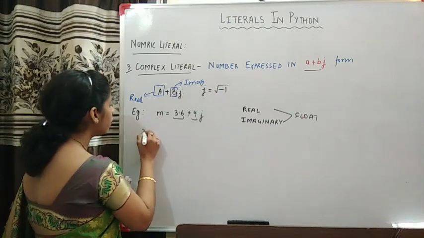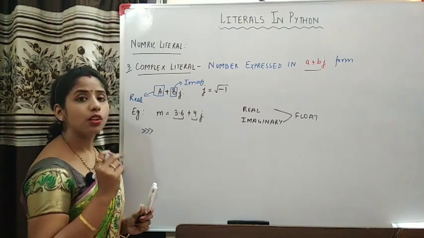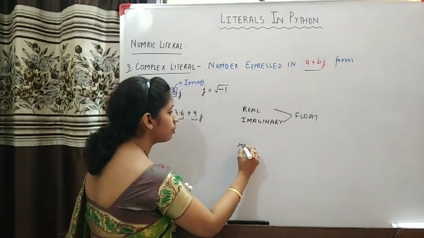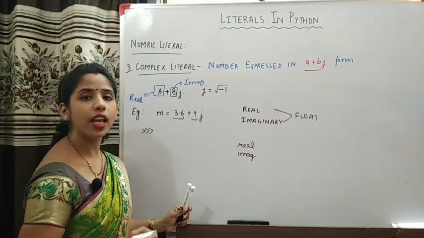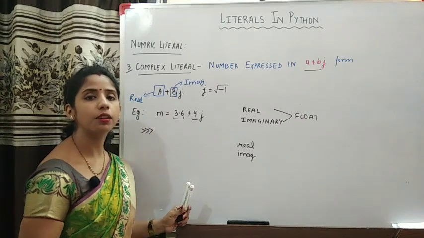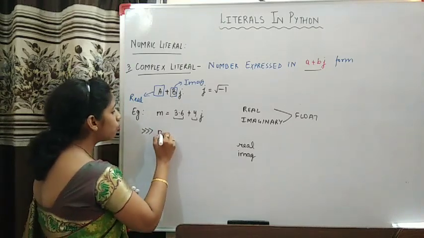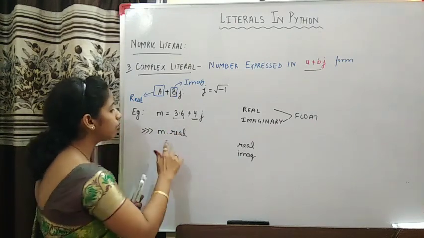If I want to extract the real part of this complex number, then we have two attributes named real and imag. These will help me extract the real and imaginary part of any complex number. So if I want to find the real part, I should write m dot real.